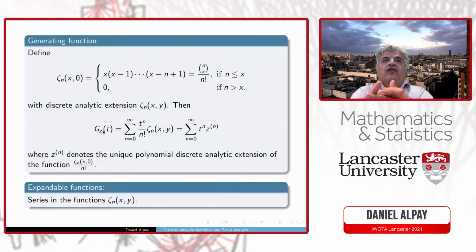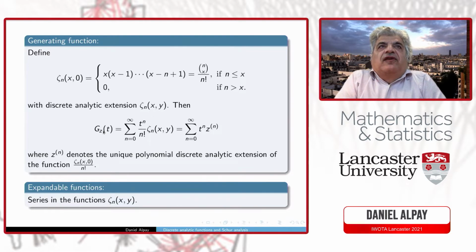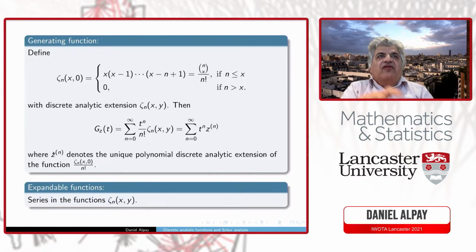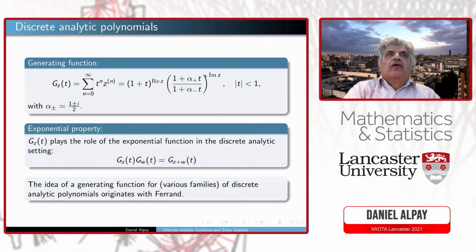As I said, this g z of t, so if you see, it's a function of t, a complex variable, and of z, and z is on the lattice. And let me just repeat that z with this square bracket is the discrete analytic polynomial extension of this coefficient. Okay, so this function g z of t plays an important role.